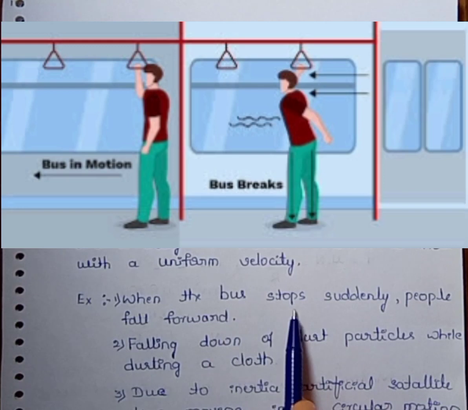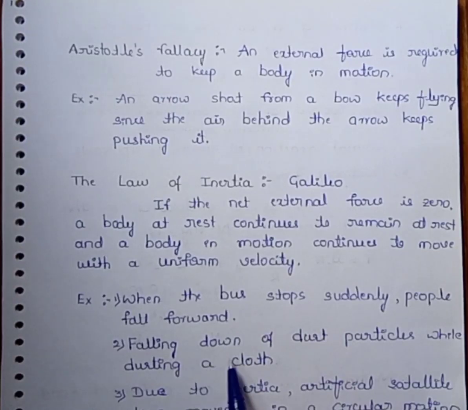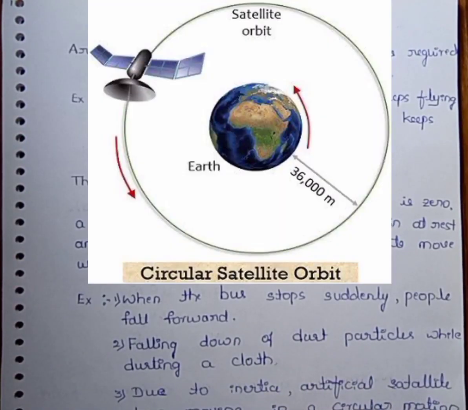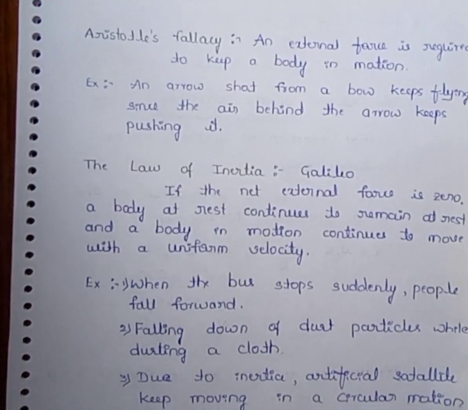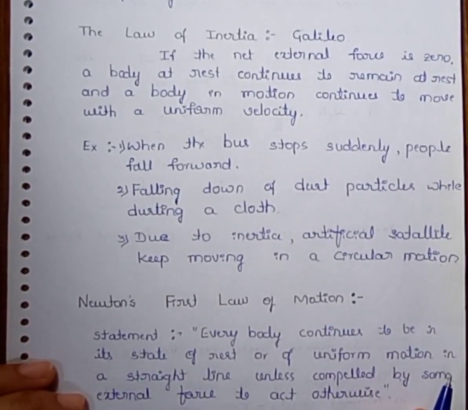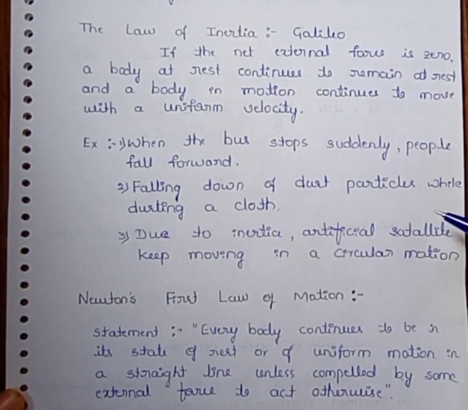Let's see examples. When the bus stops suddenly, people fall forward. A second example, dust particles falling down while dusting a cloth. And the third example, that is also a law of inertia example: due to inertia, an artificial satellite keeps moving in a circular motion. And itself it gives the law of inertia concept.